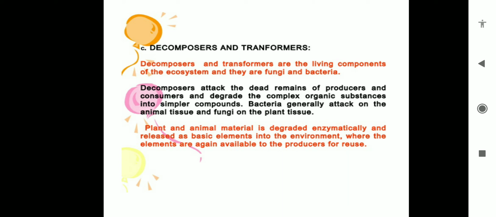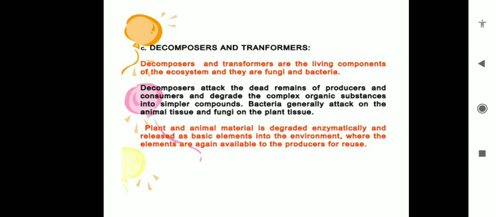Second, plant and animal material is degraded enzymatically, and some elements are released into the environment. They help in the recycling of nutrients. And third, decomposers make the soil fertile, so the fertility of the soil increases. These are some basic roles of the decomposer. As for the name transformer, it means nutrient recycling takes place, so they are also called transformers.